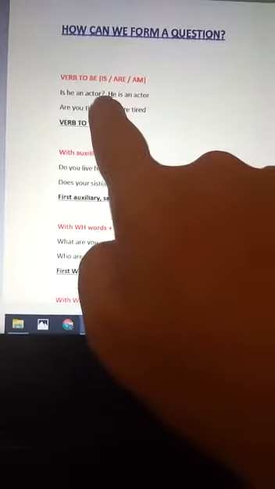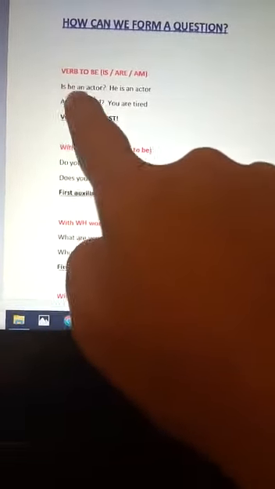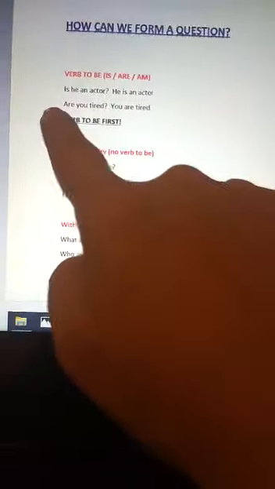And then how can we form a question in English? Okay, we have two forms, with verb to be and with auxiliary. With the verb to be, remember, these are present tense. We have to change the order of the sentence to make a question. If I say, he is an actor, and I want to ask, I have to pass the verb to be first. Is he an actor? Are you tired? Okay, first the verb to be, to form a question.